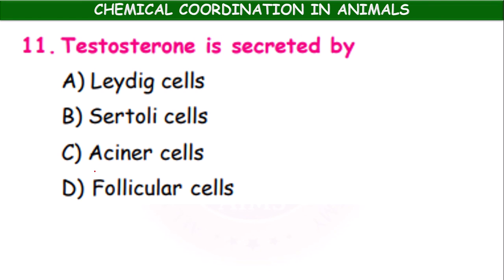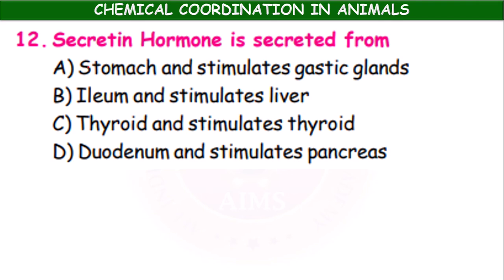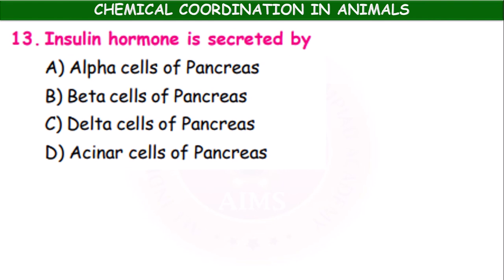ACTH means Adrenocorticotropic hormone. Next, testosterone is secreted by Leydig cells, Sertoli cells, acinar cells, follicular cells. Leydig cells of the testis produce or secrete testosterone hormone. Secretin hormone is produced by the duodenum and stimulates the pancreas.